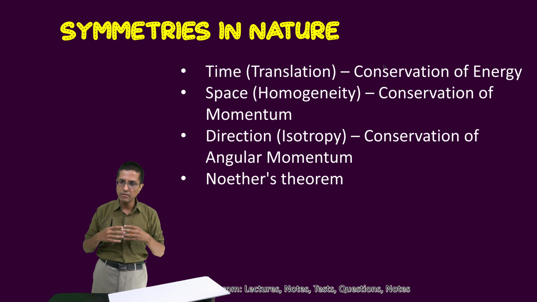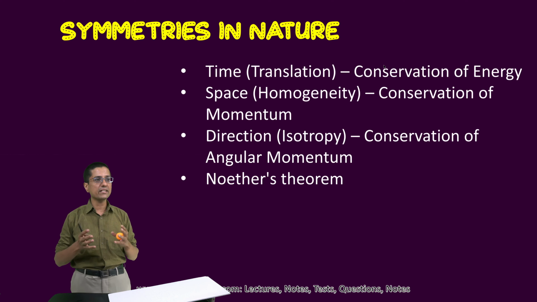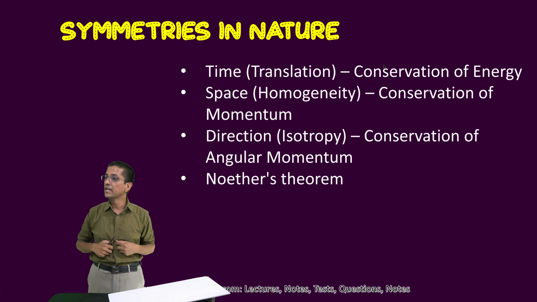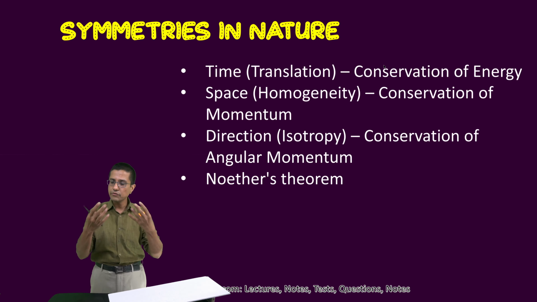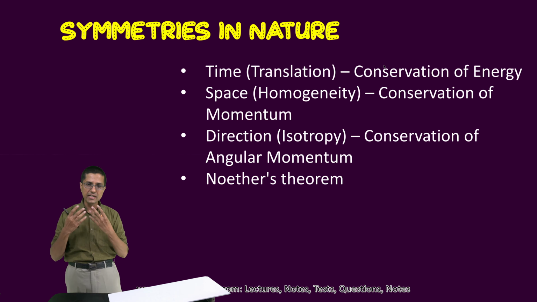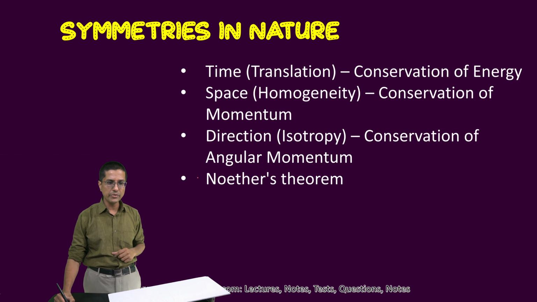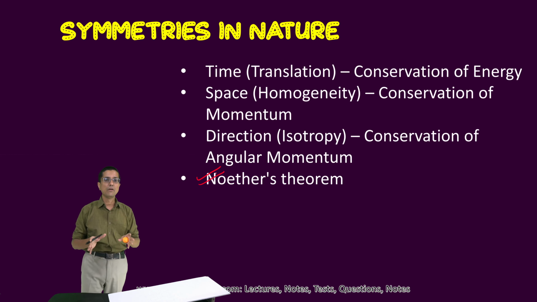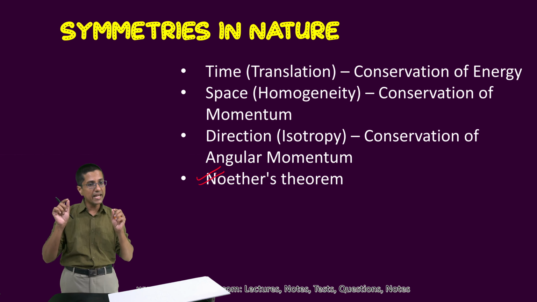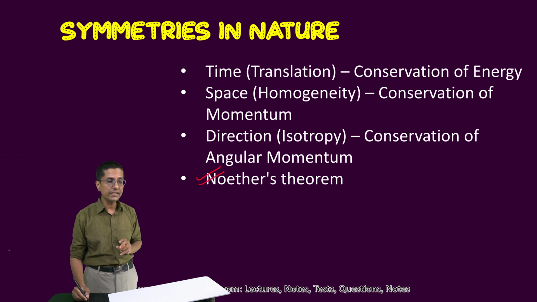The actual physics behind this is given by Lagrange. Lagrange mechanics is another kind of mechanics similar to Newtonian mechanics, but because we don't really have to study Lagrange mechanics, we will not go there deeply. We can really explain mathematically why these quantities are conserved by using Lagrange mechanics, but we are not going to do that. We also are not going to study Noether's theorem. Noether's theorem again explains why these quantities are conserved, but we are not going to study that either. So we will get some intuitive idea of why some of these quantities are conserved.